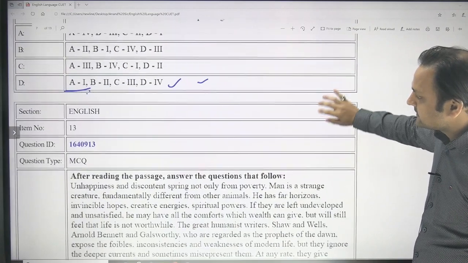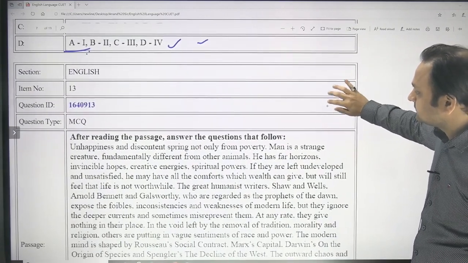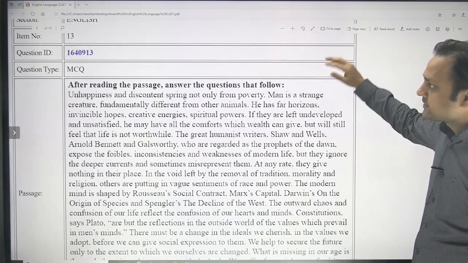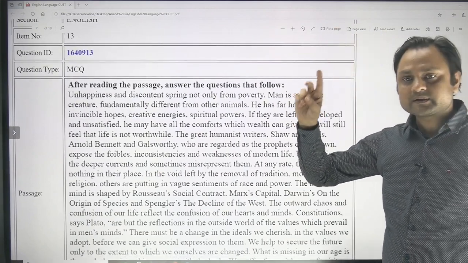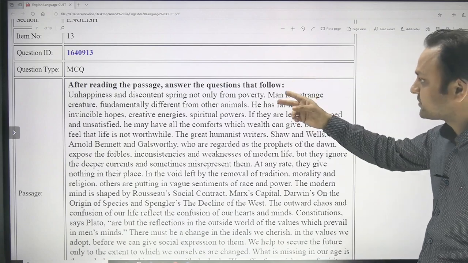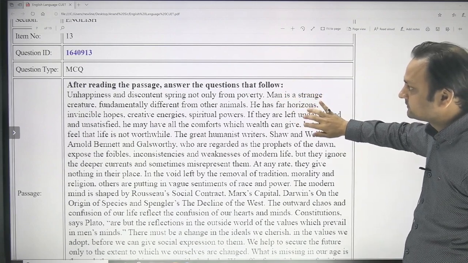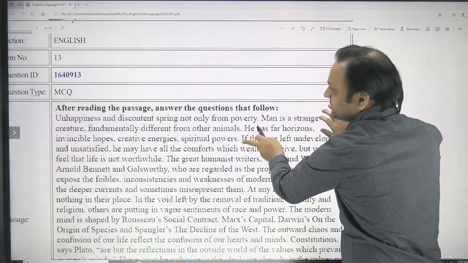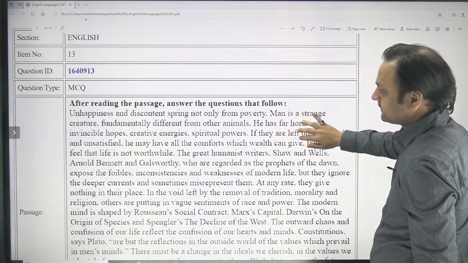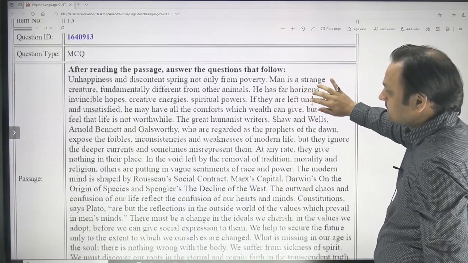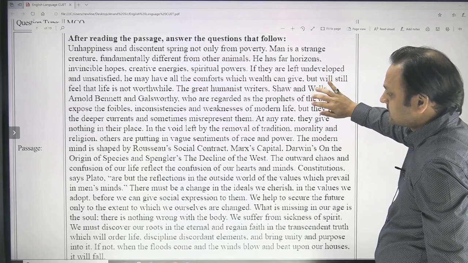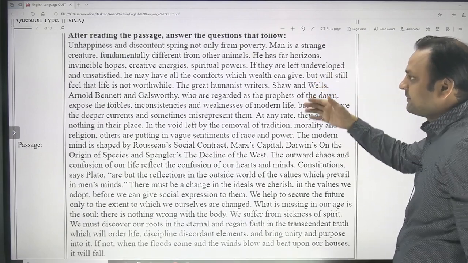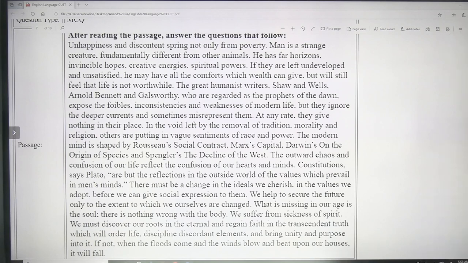And let us read this 13. Now the passage has changed. So you can see that there were 6 questions in the first passage, and then there were 6 questions in the second passage, and now we have come to the third passage. Item number 13, which means question number 13. So let us read this question. Once again, I will recommend that you pause the screen here and read the passage at your own speed. And once you are comfortable with the content of the passage, you can start reading the question.